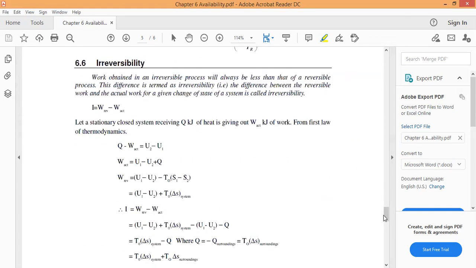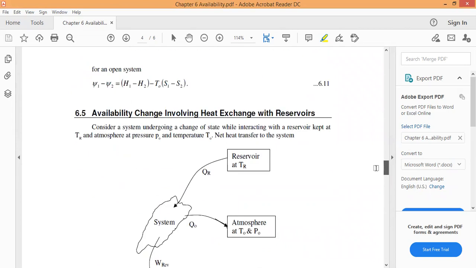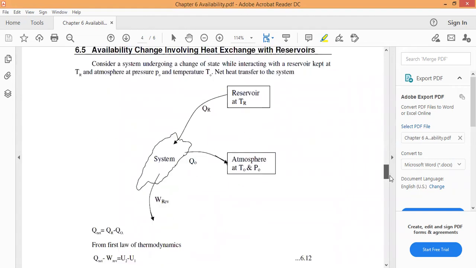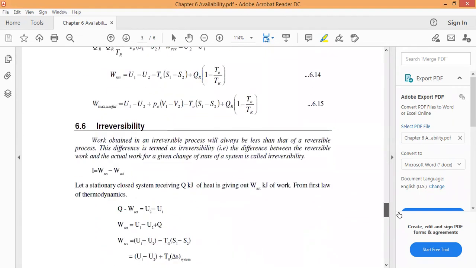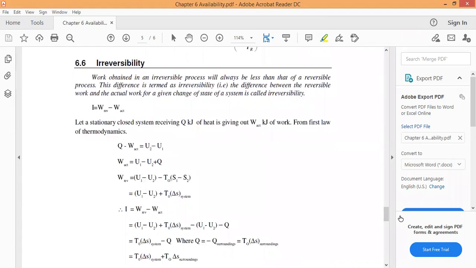This is for the heat exchange with reservoirs, and it is an important equation. Next, irreversibility. What is irreversibility? The work we obtain in an irreversible process will always be less than in the reversible process, because an irreversible process is an actual process. The difference is termed the irreversibility. That is the difference between the reversible work and the actual work for a given change of state of a system.